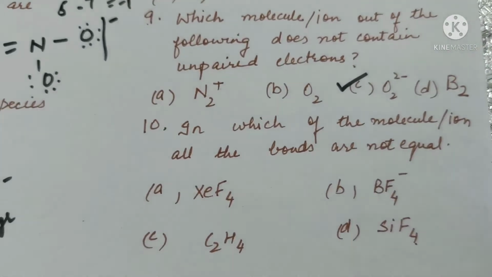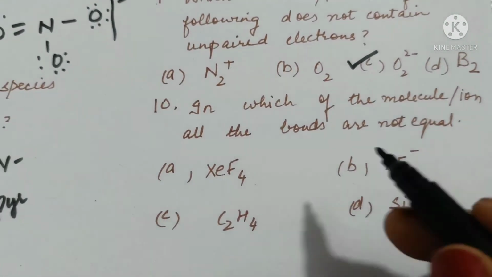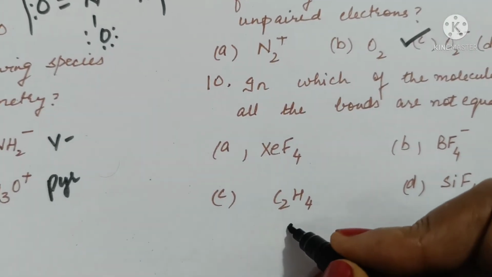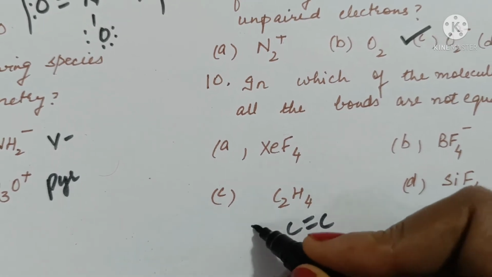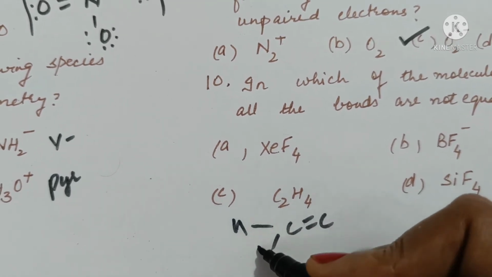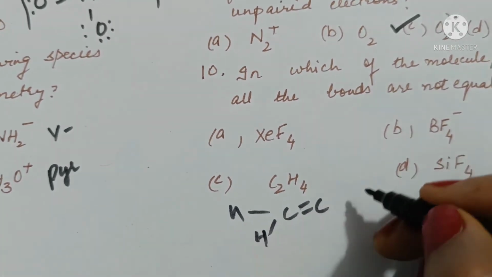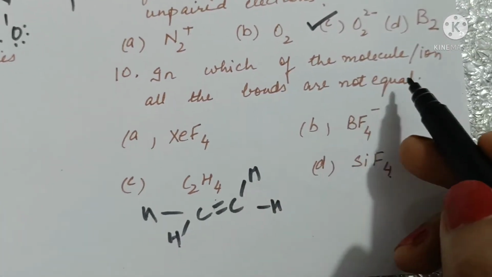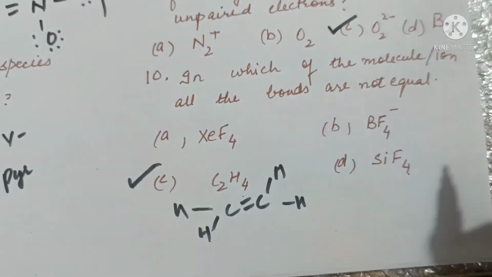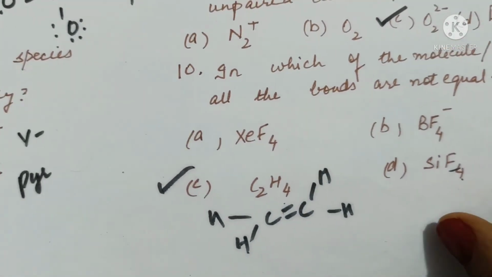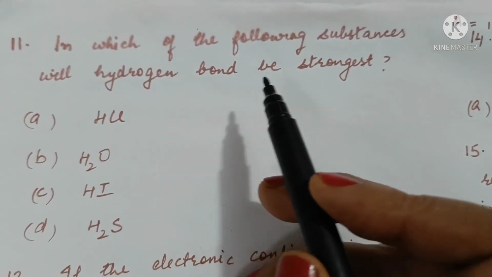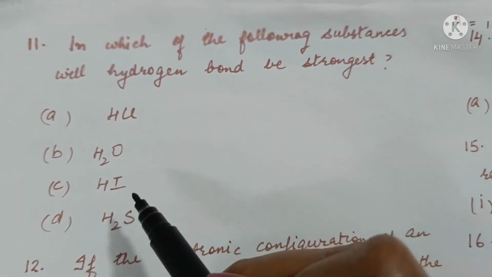In which of the molecule ion all the bonds are not equal? This, ethylene, has double bond and single bonds. The single bond length is different from the double bond length, this one. So here the bonds are not equal. Option C is the correct option. This has equal bonds.